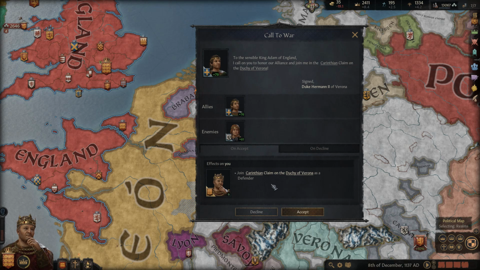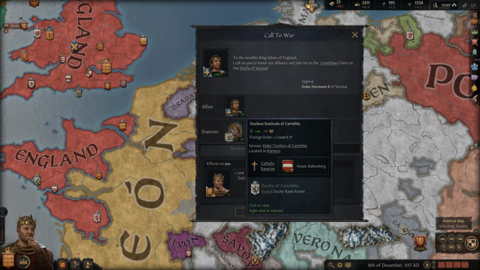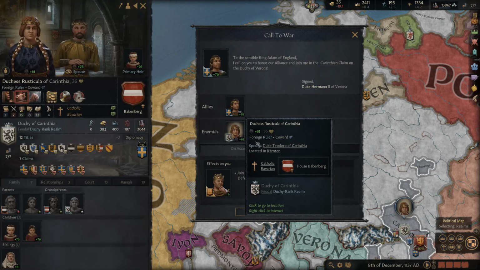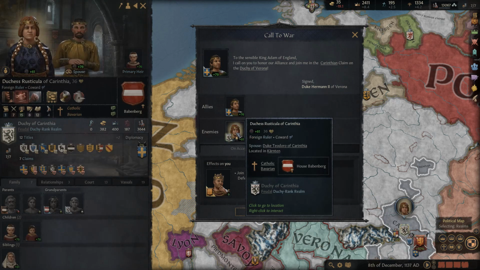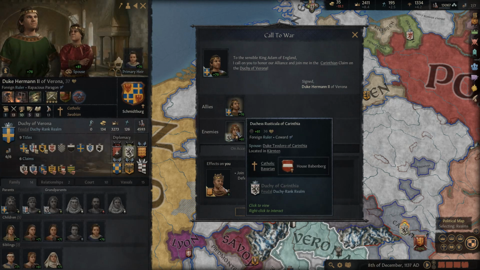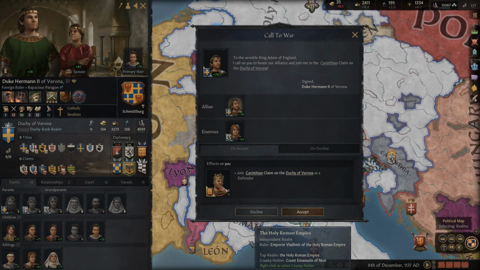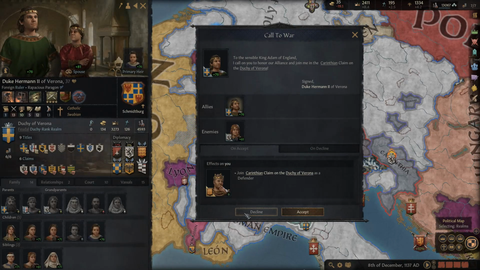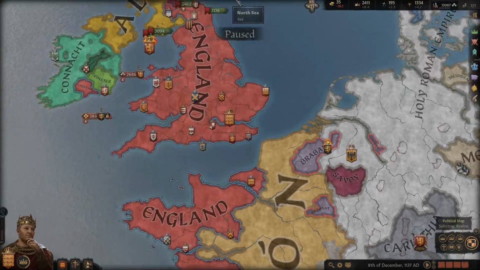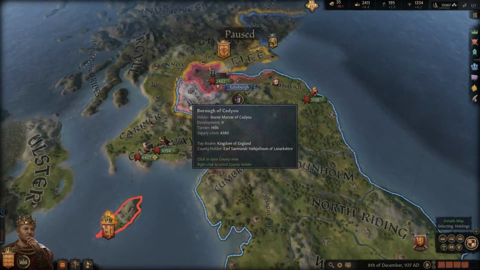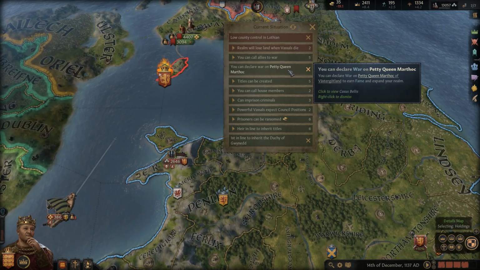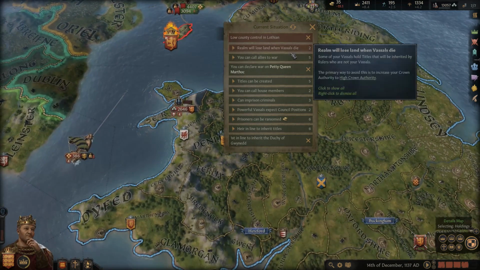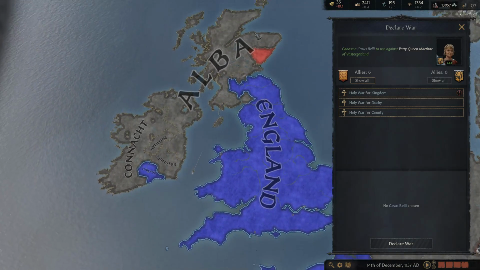He's a defender, so he had the war declared on him, and they're trying to take his duchy. So that's not good. What are his chances of winning here? Probably not good. Oh, actually, he's got a better size army and more allies than her. So I feel like he could probably do this on his own, and that's really far away. So we're just going to decline. I don't see us getting involved in that conflict, and I'm not going to pull him into every single one of my little conflicts. I can see if it was one where he actually might have a chance to lose. Who's this here? Oh, okay.